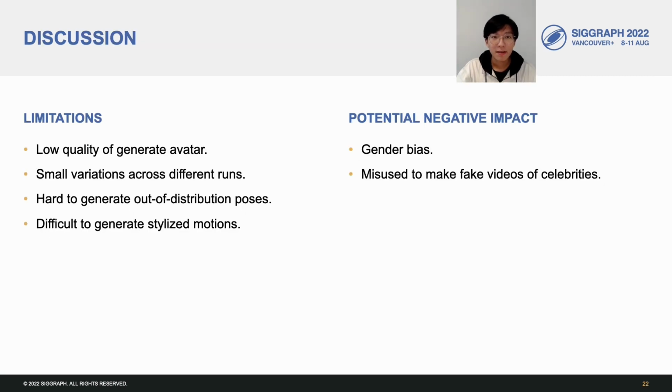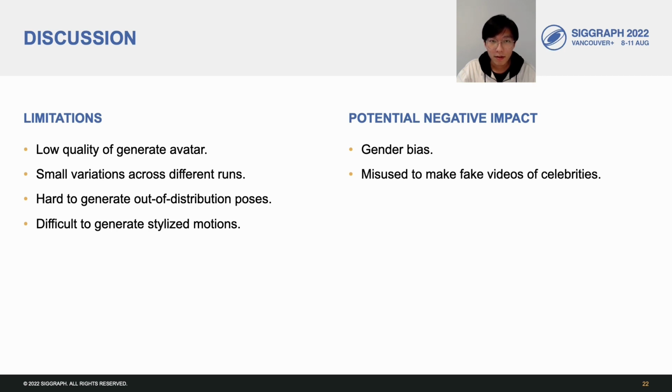Admittedly, there exist several limitations of AvatarCLIP. For the avatar generation, limited by the weak supervision and low resolution of CLIP, the results are not perfect if zoomed in. Besides, it is hard to generate avatars with large variations given the same prompt. For the same prompt, the CLIP text feature is always the same. Therefore, the optimization directions are the same, which leads to similar results across different runs.